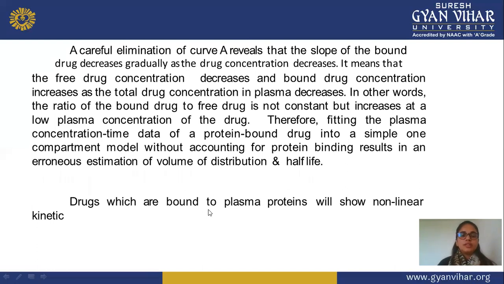It means as the free drug concentration decreases, the bound drug concentration increases, so more bound drug is available compared to free drug concentration in graph A. And the total drug concentration in plasma decreases. When the elimination is decreased, the plasma drug concentration is also decreased, or elimination is increased and plasma drug concentration decreases. In other words, the ratio of bound drug to free drug is not constant.